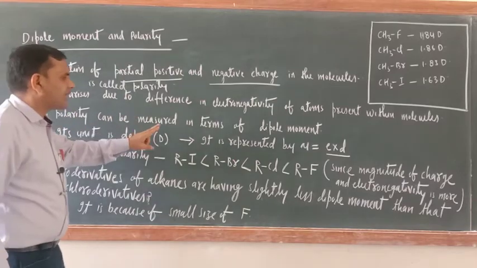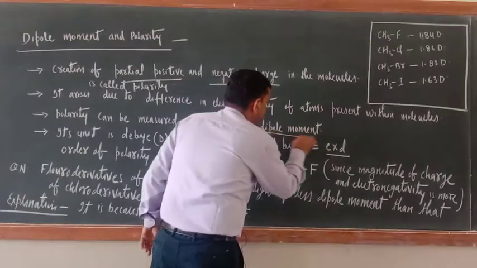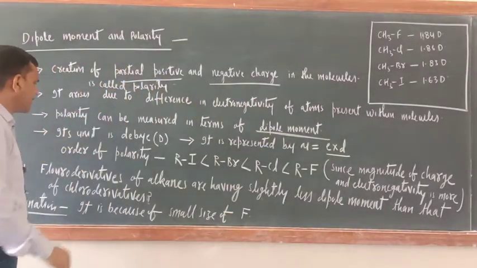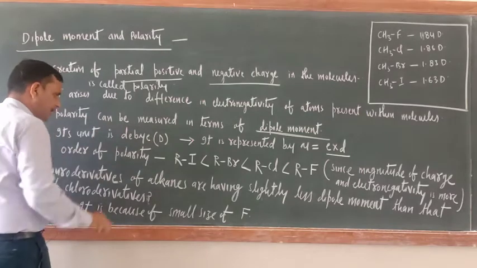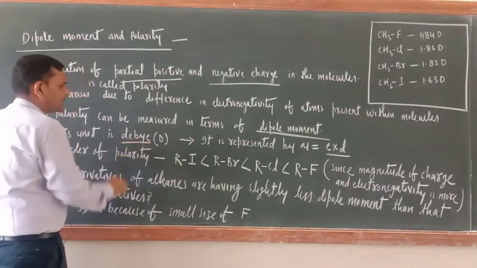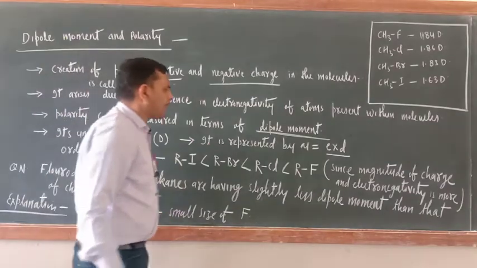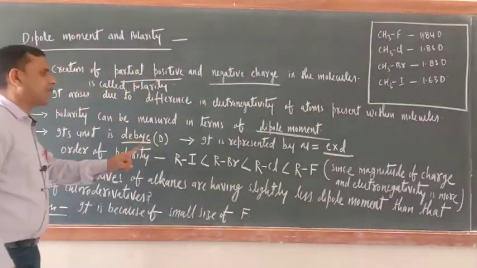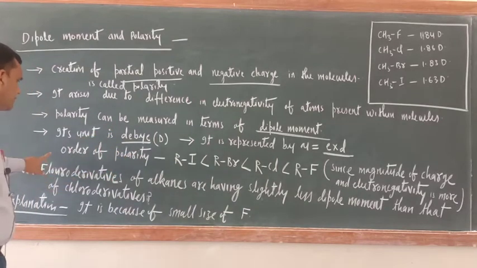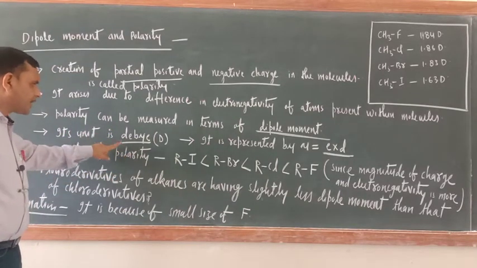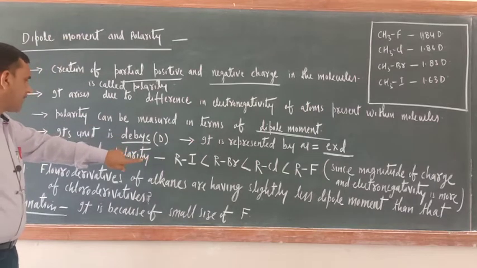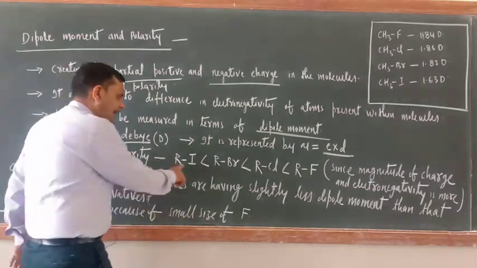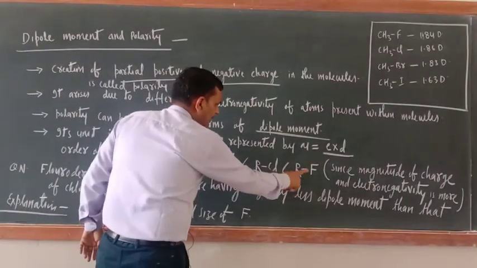Polarity can be measured in terms of dipole moment. Its unit is debye. It is represented by mu, that is equal to E into d. So its unit is debye, it is represented by mu, and the order of polarity of different alkyl halides is like that: RI, RBr, RCl, RF.